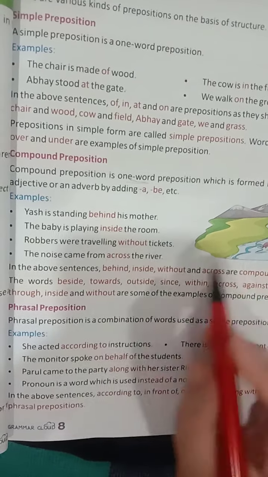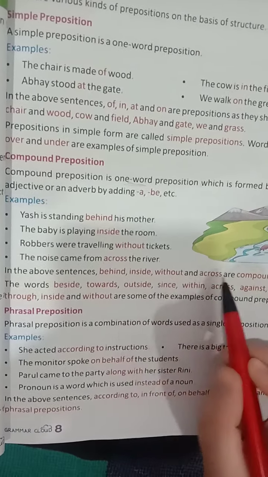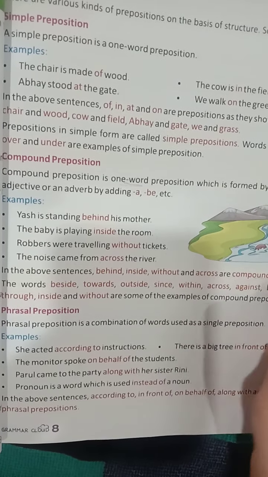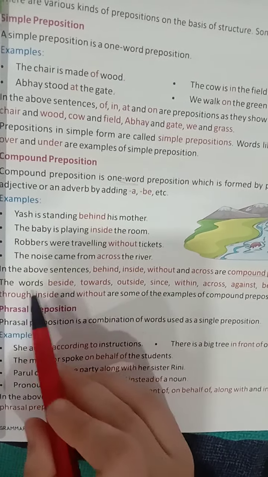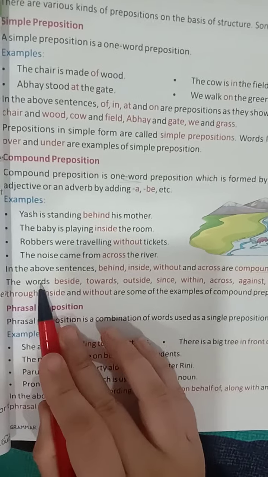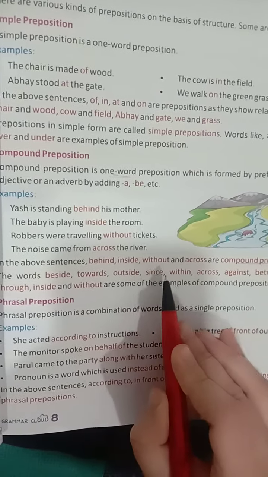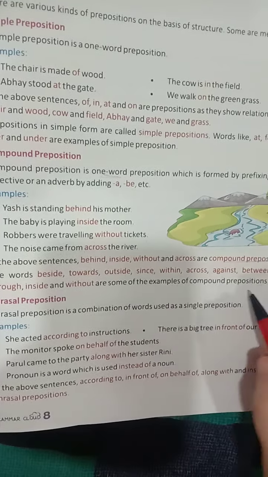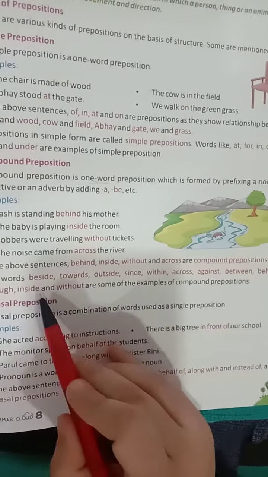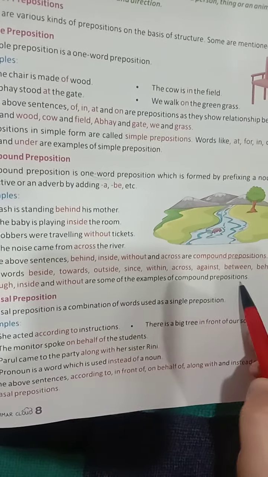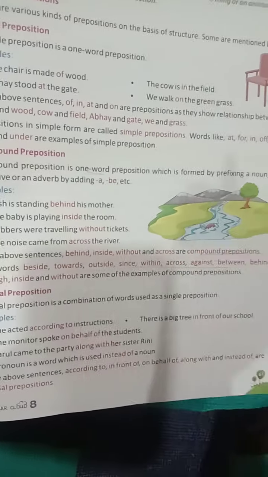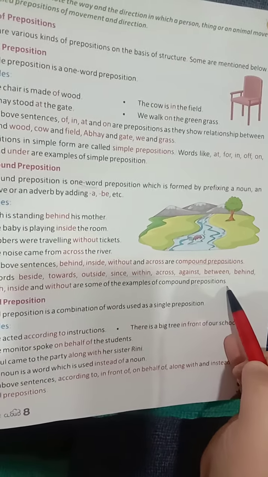So in the above sentences, behind, inside, without, across are all compound prepositions. So the words besides, towards, outside, since, within, across, against, between, behind, through, inside, without are some of the examples of compound prepositions. Okay, you have to look for these words when you are trying to find out the compound prepositions.